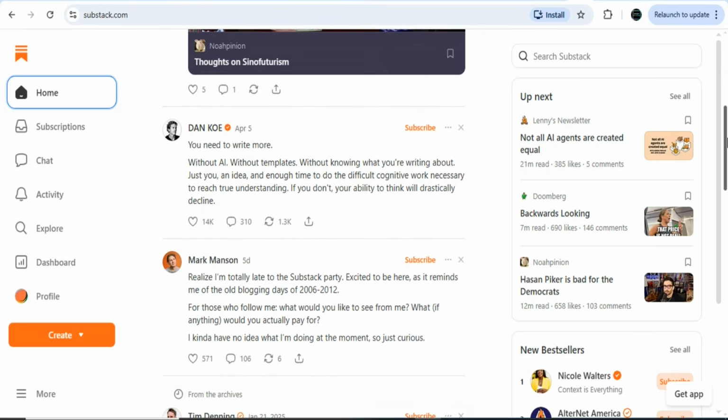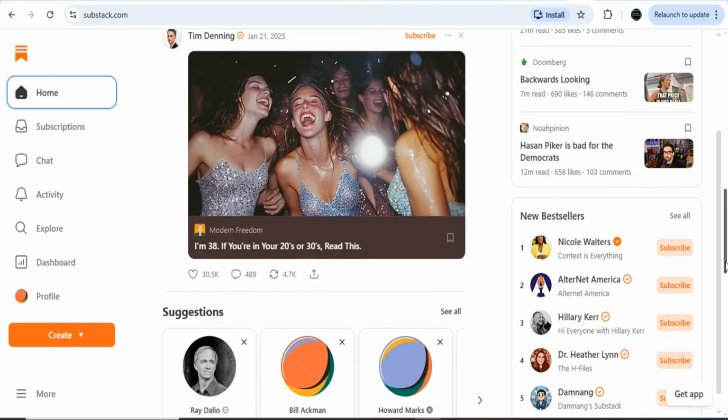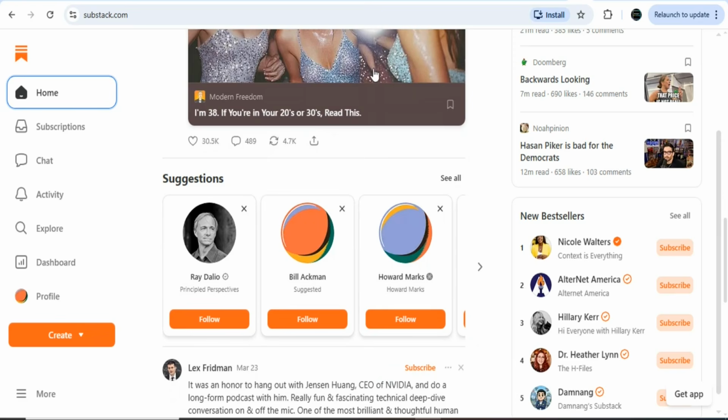As you can see this article right here, you can see it has gotten 14k likes. You can see the comment 301. You can see this one, the repost, it has gotten 1.3k. So assuming you publish your article and get results like this, you are going to be getting thousands of sales. You can see this one has gotten 571 likes. You can see a number of comments. You can see the repost. So this website is definitely one of the best websites where you can publish your articles. You can see this image right here. It has even gotten up to 30.5k likes. You can see the number of comments. You can see the repost.